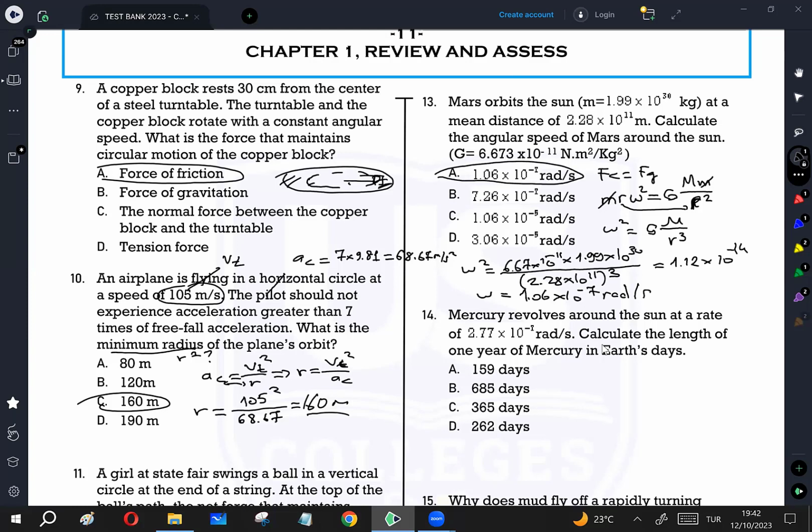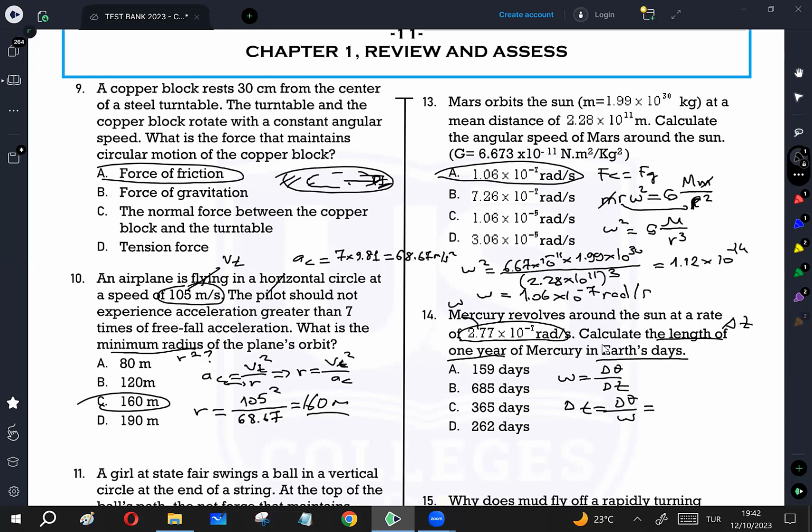Mercury revolves around the sun at the rate of 2.877 times 10 to the power negative 7 radian per second. This is omega of Mercury. Calculate the length of 1 year of Mercury in Earth's days. This time I can use the omega equals delta theta over delta t equation. When it asks about the length of the 1 year, the unknown is delta t, so delta t is going to be delta theta over omega.